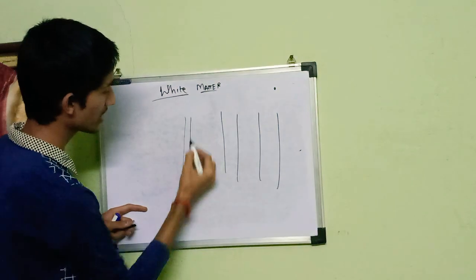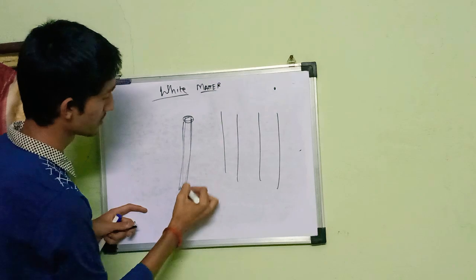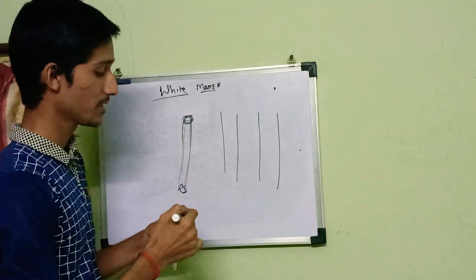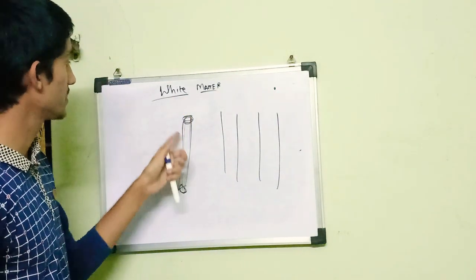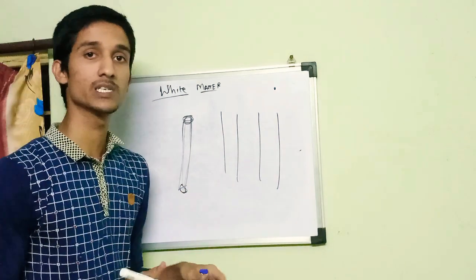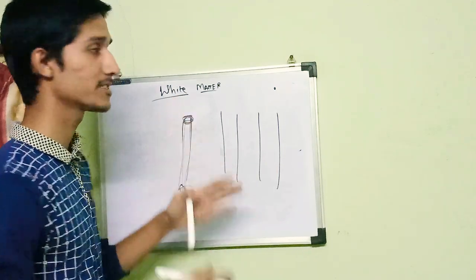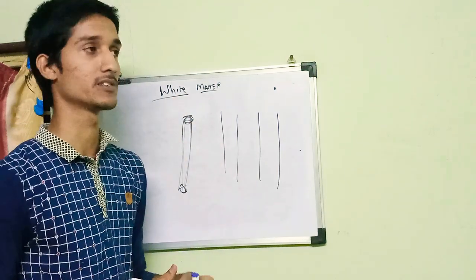They are going to look like a cylindrical bundle. Therefore, the collection of axons is generally responsible for the formation of the pathways of our nervous system. So white matter generally contributes the pathways of our nervous system.